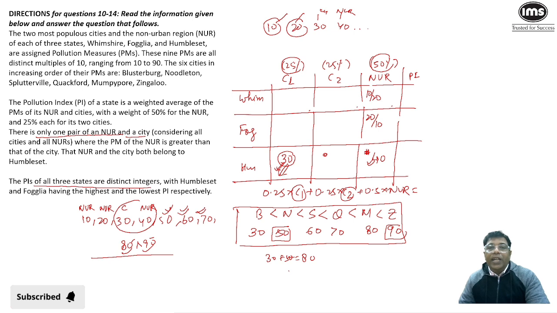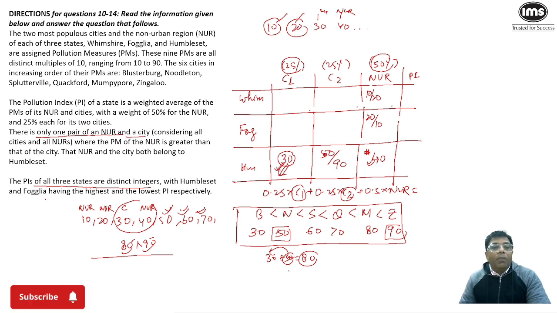Now since 30 individually is not divisible by 4, in that case I'm looking for a value which can be added to 30 and this figure has to be divisible by 4. So in that case, this value could be either 50 or 90. So maybe I know that this is 50 or 90. Now another thing that is being given is that the PI of Humboldt set is the highest, and for Foglia it has to be the lowest.